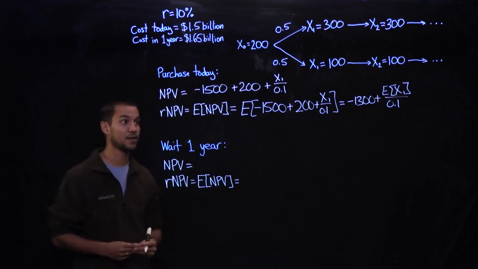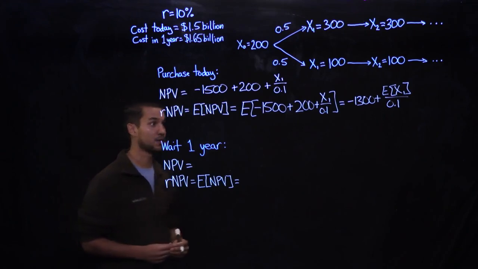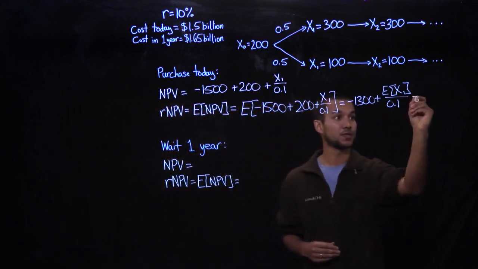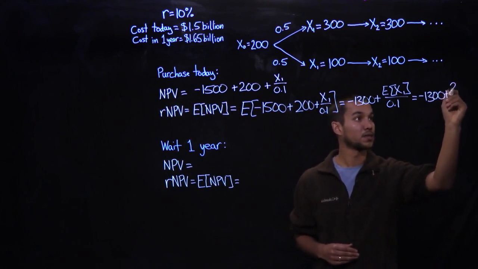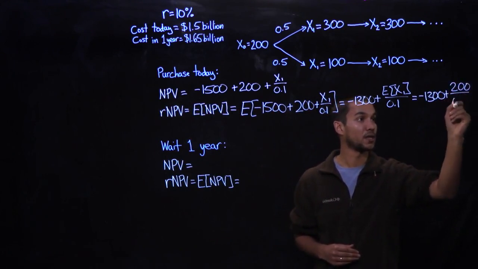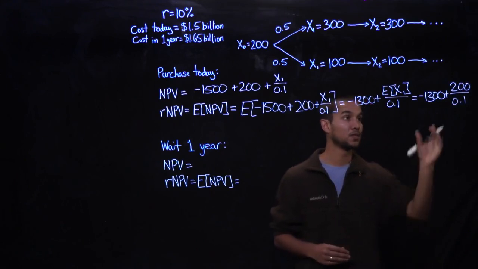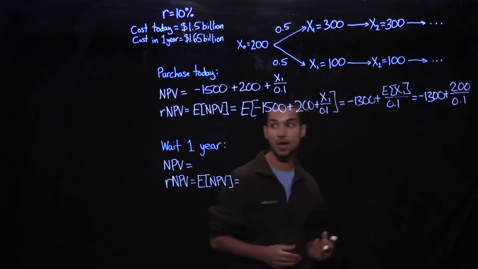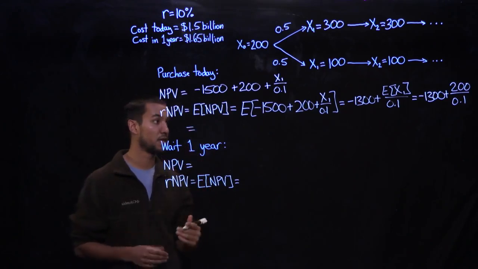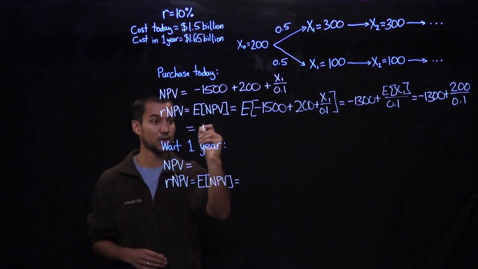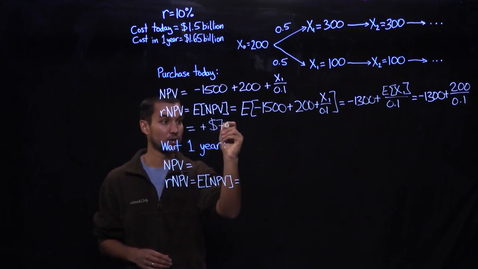And so the expected value of x1 is $200 million. And so this is equal to minus 1,300 plus 200 divided by 0.1. 200 over 0.1 is 2,000. And so the RNPV, the expected NPV in this case, is plus $700 million.